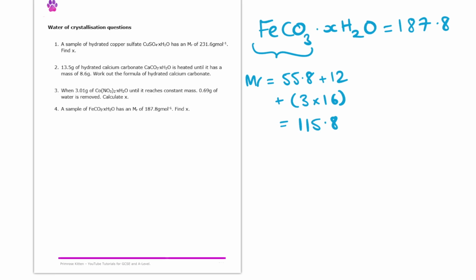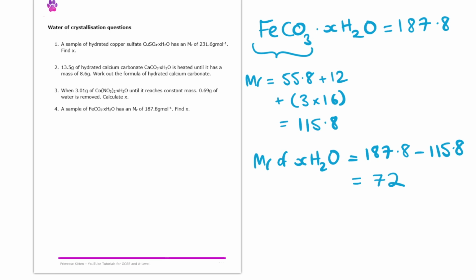So if the whole hydrated salt is 187.8, and we take away the FeCO3 from that, we'll be left with just the MR of the XH2O. So if we do 187.8 minus 115.8, we end up getting 72. And that number corresponds to the MR of the waters in that formula.